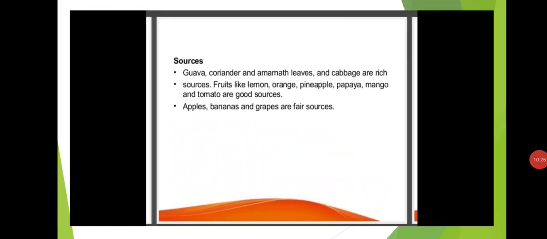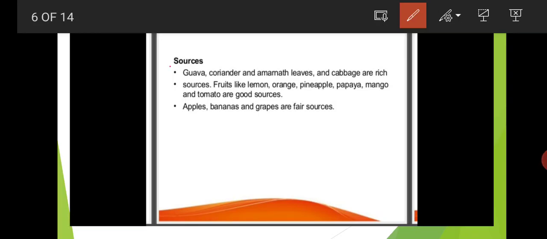And sources of vitamin C, it is very important. Guava, coriander, amaranth leaves, and cabbage are rich sources of vitamin C. Fruits like lemon, orange, pineapple, papaya, mango, and tomato are good sources. Apples, bananas, and grapes are fair sources of vitamin C.